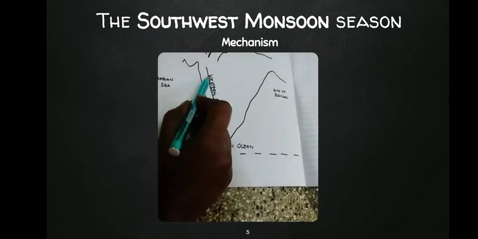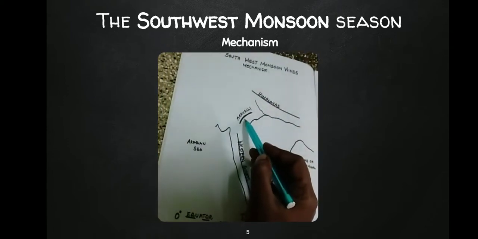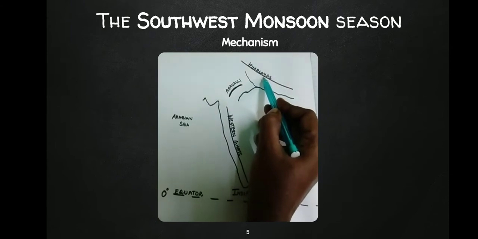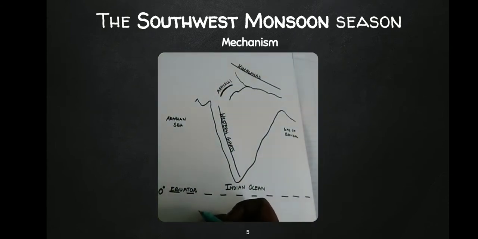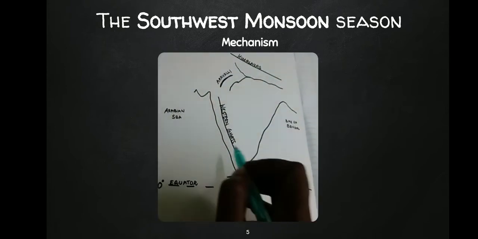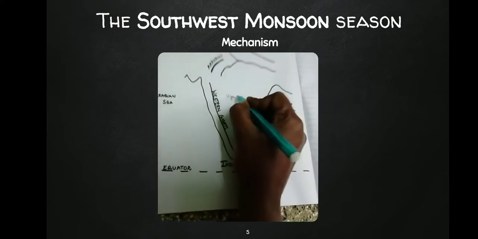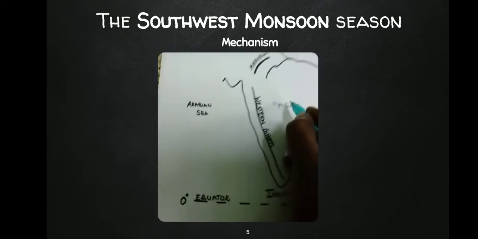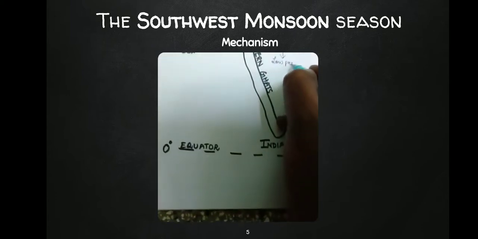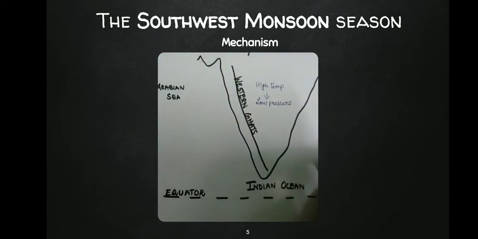Secondly, we need to know where the Western Ghats are. Thirdly, we need to know the Aravalli Hills. We need to know where the Himalayas are. The first and foremost thing we need to know is that between the months of March to May, the temperature is high in the land. Therefore, it develops low pressure in the land. Throughout the land, it is completely low pressure.